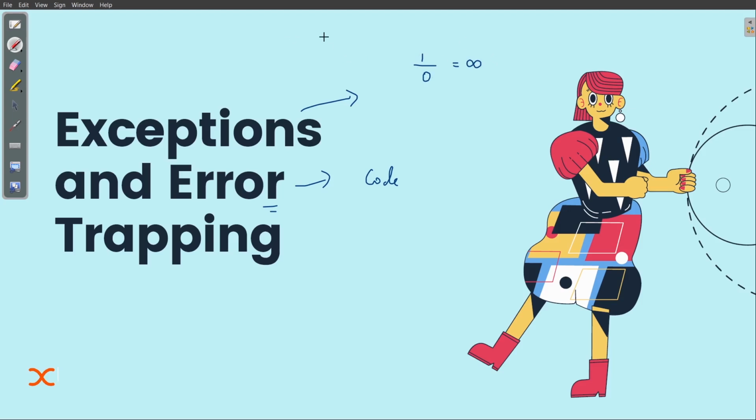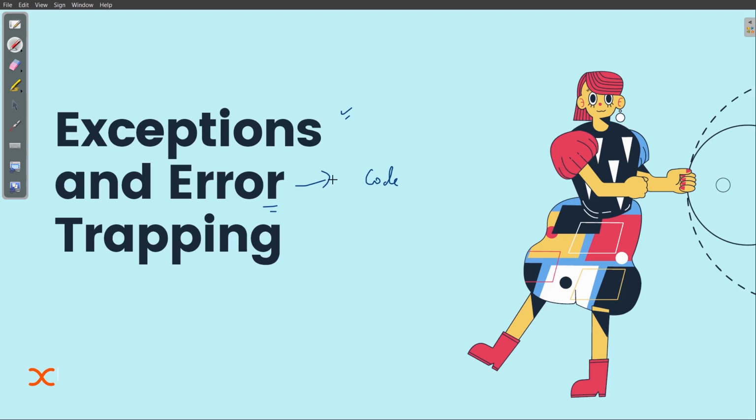But the computer cannot execute this. How will the computer tell us that something is undefined? It cannot print that. So that's a simple example of a logical error. That's where the role of exceptions comes in. Basically, an exception is the internal problem inside the code that happens during execution, whereas an error is the problem in the code while writing.